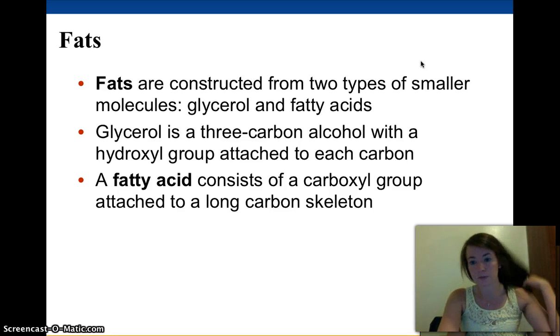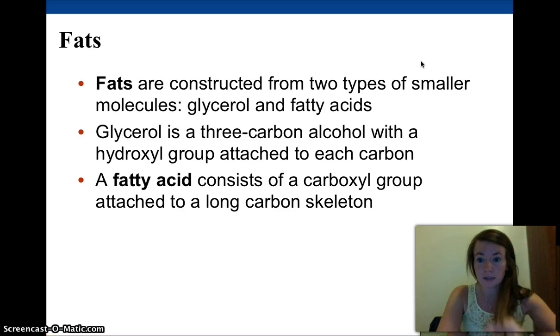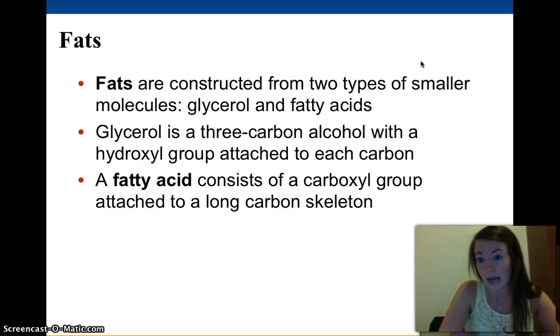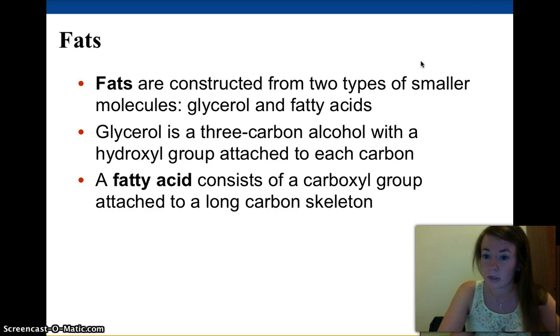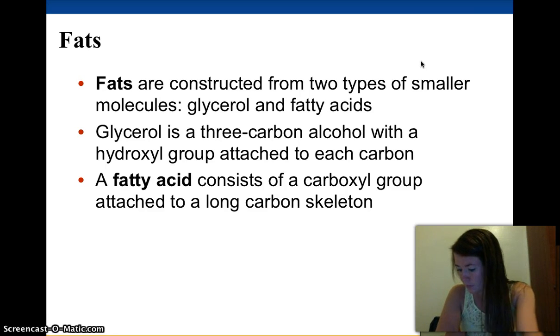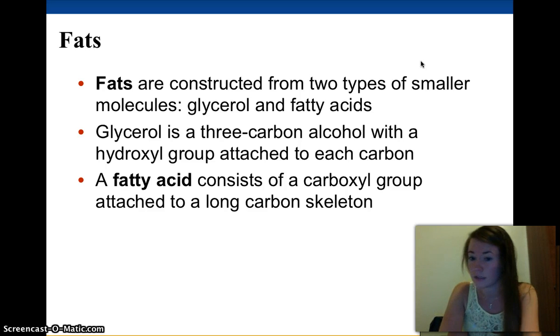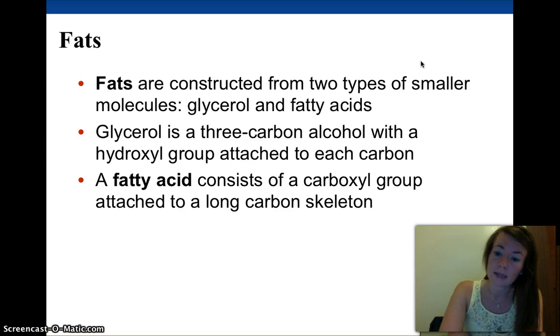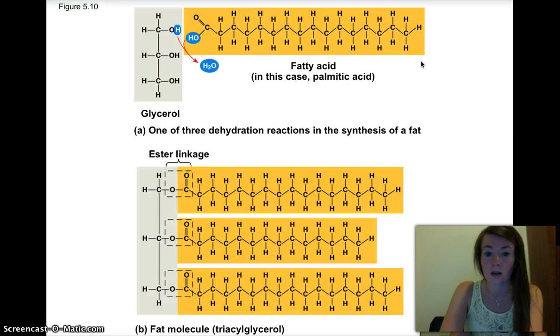The fatty acid is the really, really nonpolar part of the fat because it's a straight up hydrocarbon chain. No polarity, nothing. It's very nonpolar, so it doesn't mix with water. This is why, if you think about fatty foods or salad dressing, the oil doesn't mix in with the water, because of the nonpolar hydrocarbon tails.